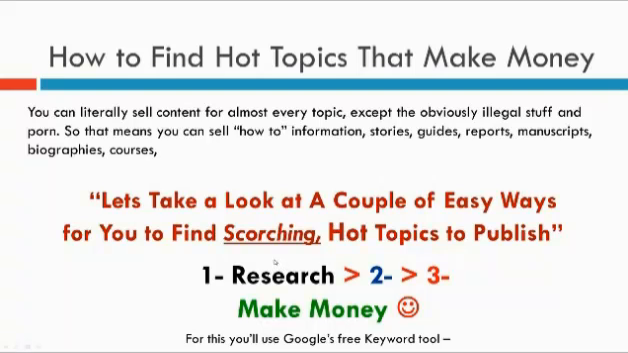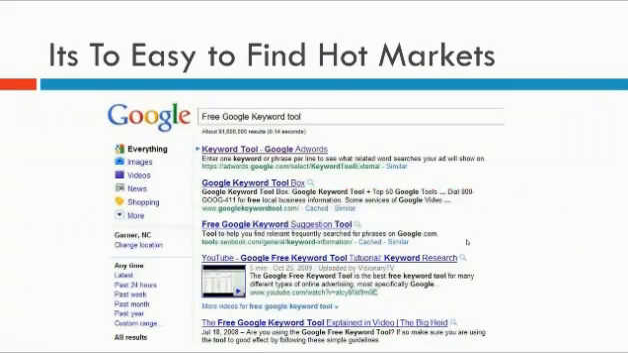And there's a three-step process to this whole entire system. It's not complicated at all. And I want you to write down each step. So step one is research, all right? Research. So let's go into step one right now. And for this part, we're going to need Google's keyword tool, all right? Step one is research. Use Google's keyword tool.